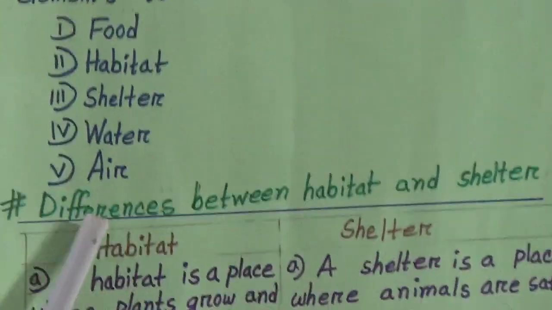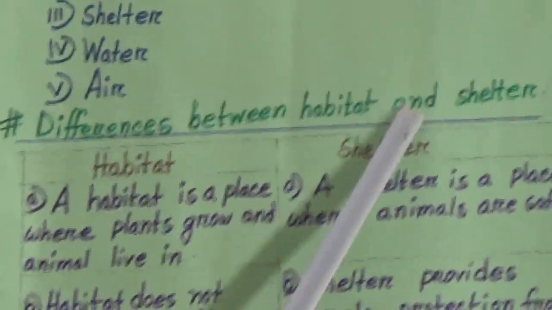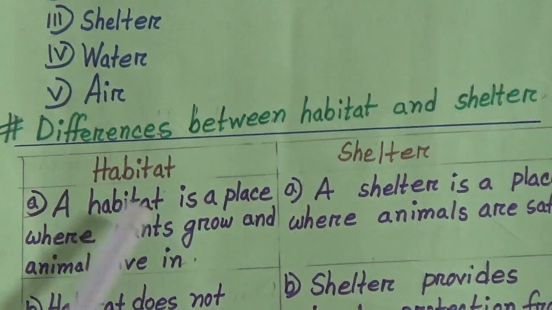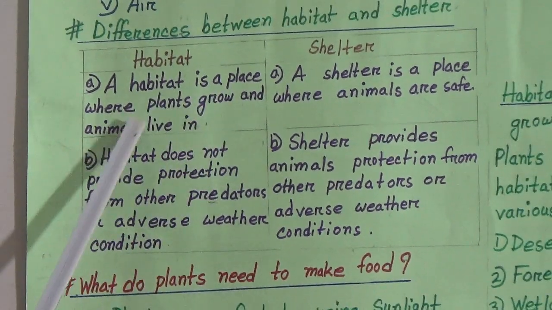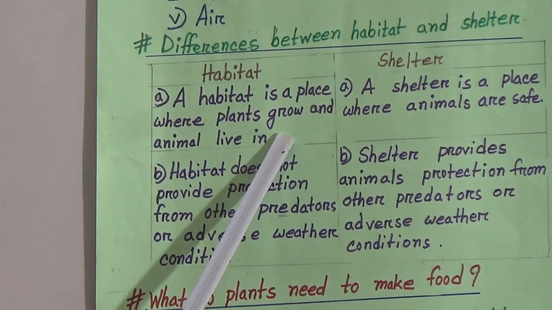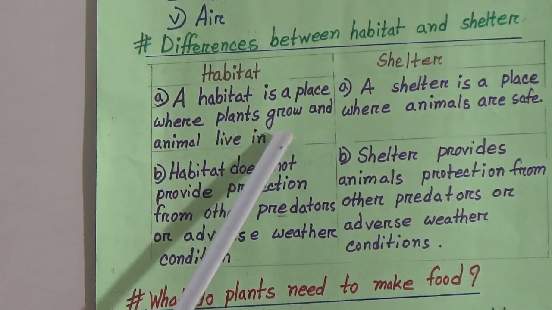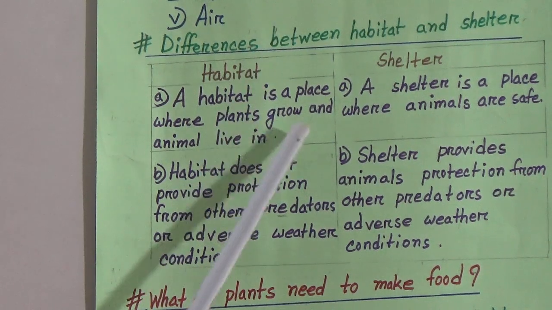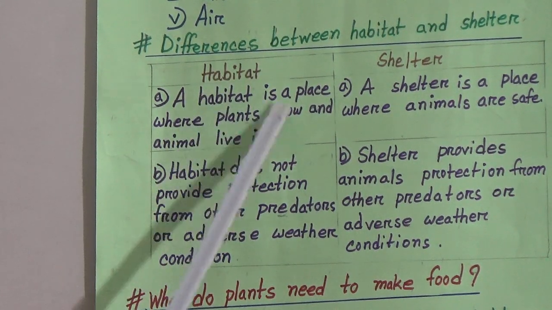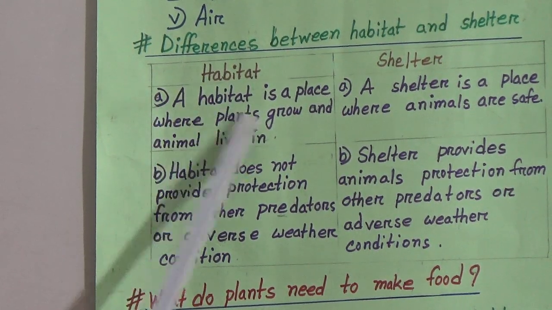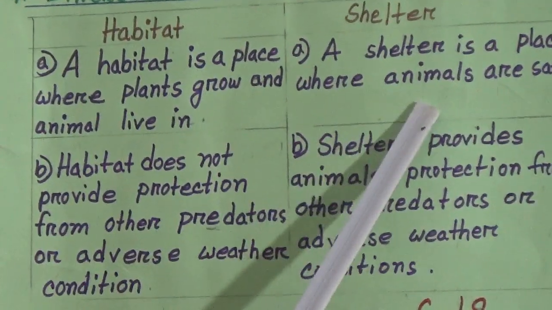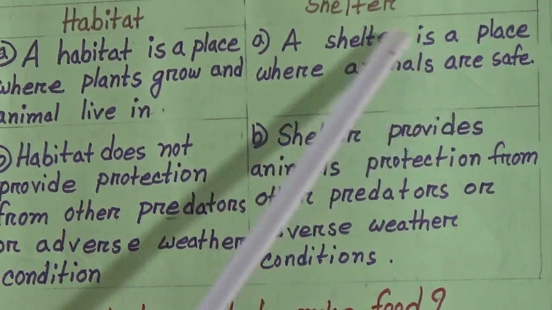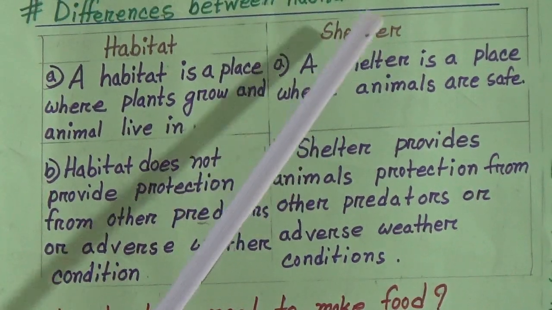Next topic is differences between habitat and shelter. First is habitat. A habitat is a place where plants grow and animals live in. For example, we live on earth, on land, that's why land is our habitat. Next is shelter. A shelter is a place where animals are safe, like we live in a home, it is our shelter.